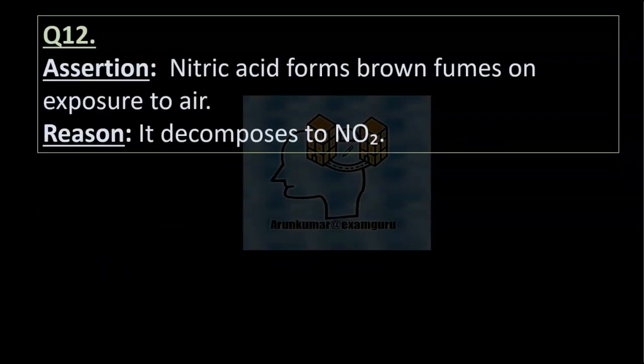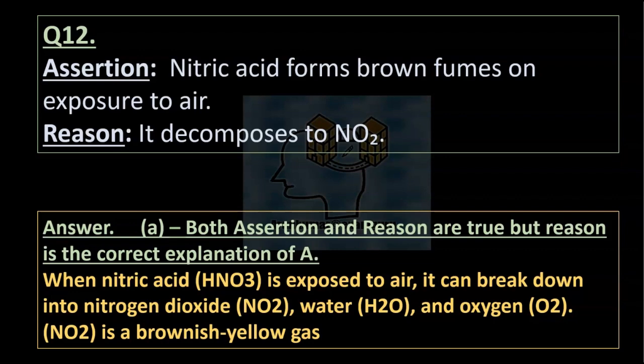Question 12. Assertion: Nitric acid forms brown fumes on exposure to air. Reason: It decomposes to NO2. Answer A. Both assertion and reason are true, and reason is the correct explanation of A. When nitric acid is exposed to air, it can break down into nitrogen dioxide, water, and oxygen, and NO2 is a brownish yellow gas.